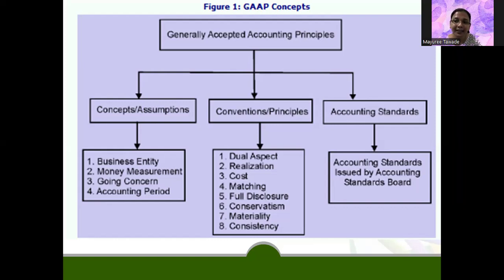Cost, in that case, if we are manufacturing any kind of a product, cost is mostly related with manufacturing. So if we are manufacturing any kind of a product, what cost is related with it to manufacture that particular product? I mean, from raw material to the packaging. So cost is involved into producing that particular product. Then matching concept in the sense, when we say about the amounts, the debit amount should match the credit amount. So that is what is said as matching concept.